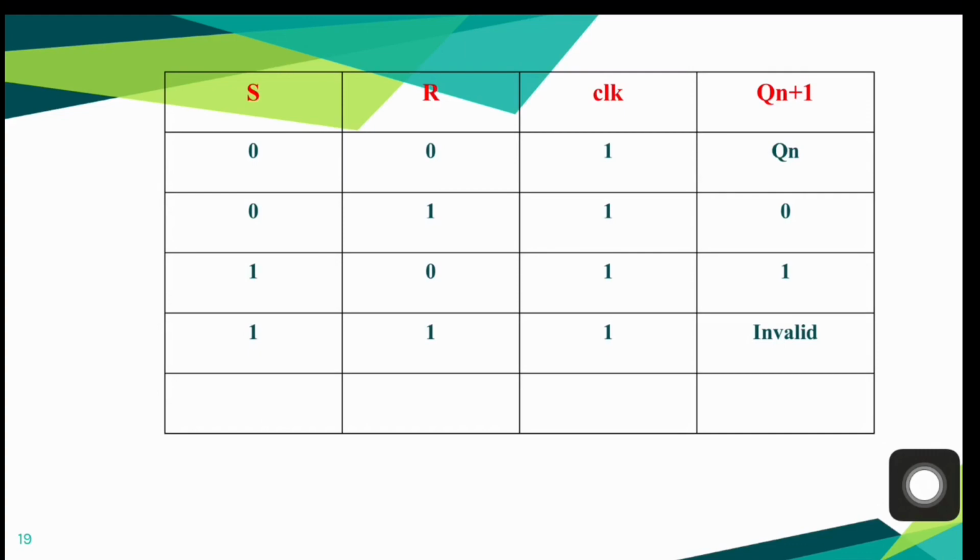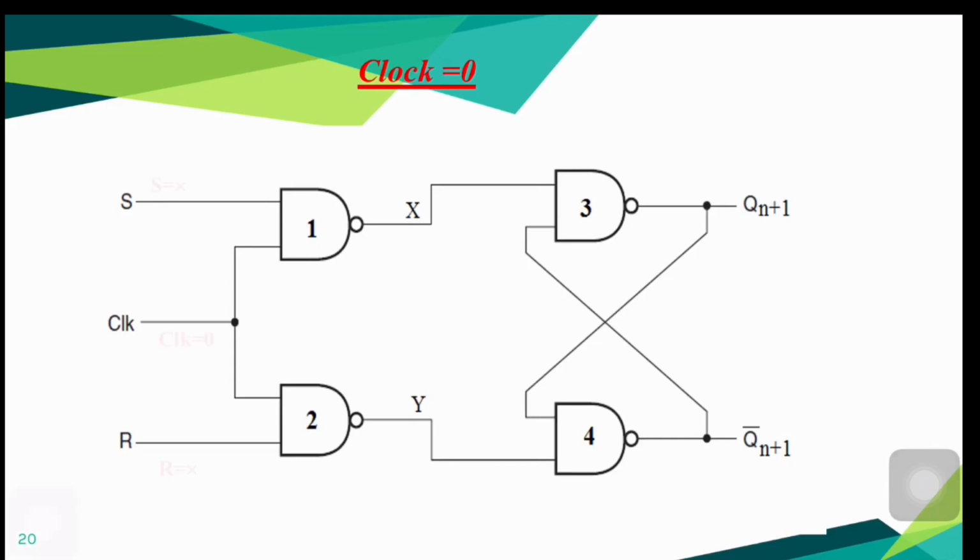Let us now check what happens if clock equal to 0 is applied to this flip-flop. Here clock is equal to 0 and the other two inputs S and R are marked as don't cares, which means they can be either 1 or 0. Since one of the inputs is 0, the output of the first NAND gate X can be directly equated to 1.